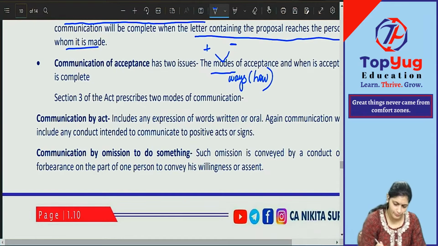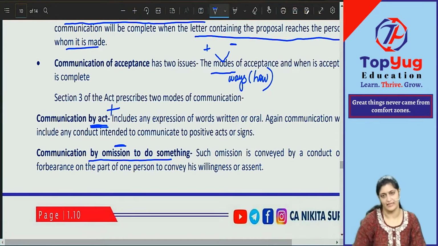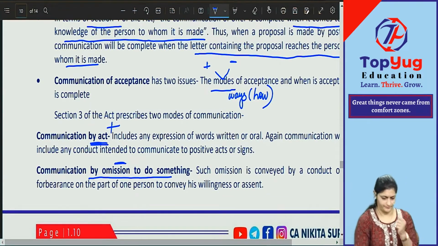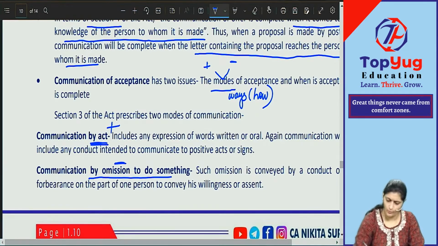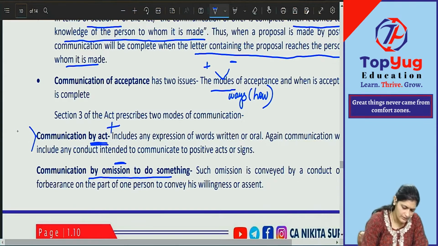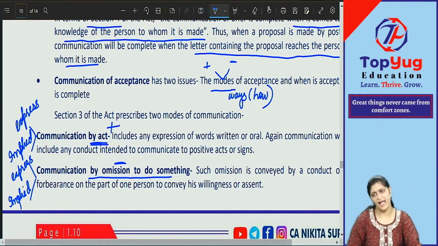So what are the two modes? By act, and another by omission. Act is a positive thing, omission is a negative thing. Okay, so let us read this. Communication by act. In both these cases, that is act and omission, both can be either express or implied. Here also it can be either express or implied. That means what? By using words or by actions. You can say yes by using words or actions. You can say no by using words and actions.